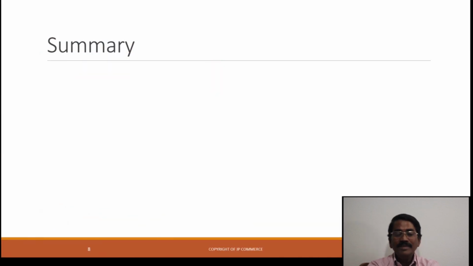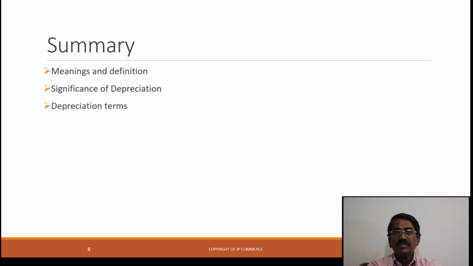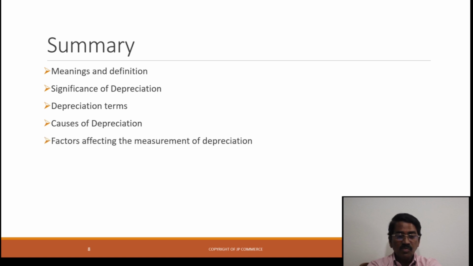So in this session we have discussed the meaning of depreciation, which means a general fall in the value of an asset, its significance, various terms and causes of depreciation. Last, the factors affecting the measurement of depreciation: the cost of the asset, the estimated life of the asset, and the scrap value.